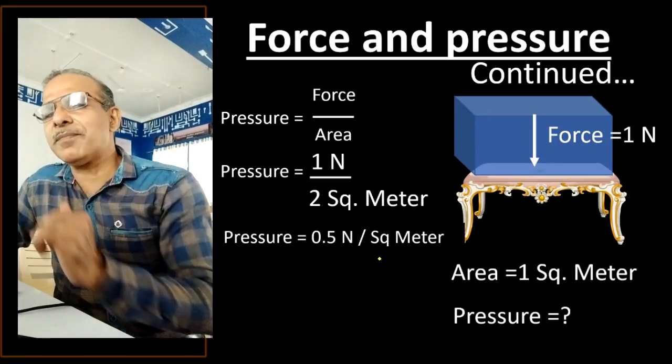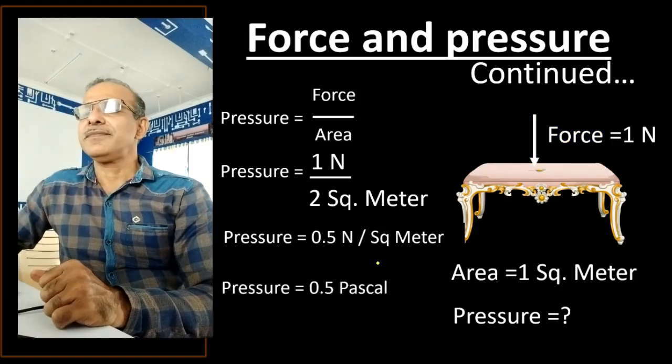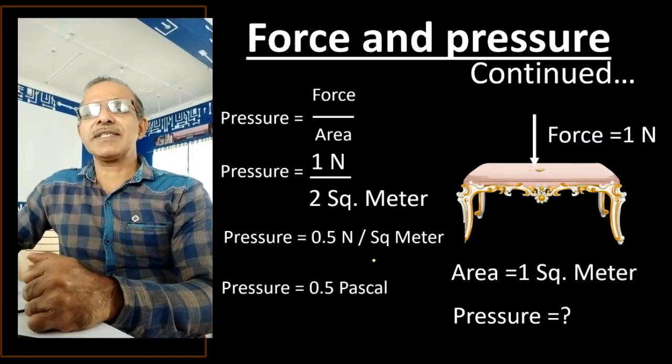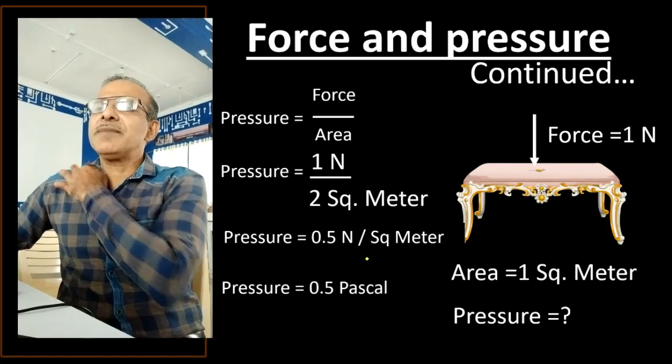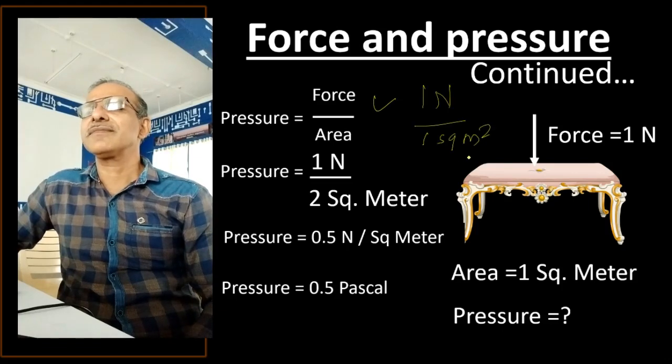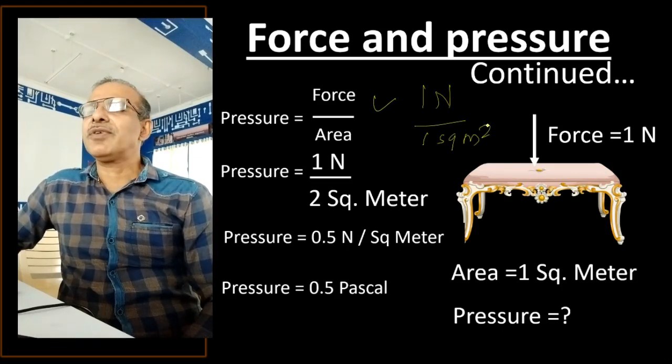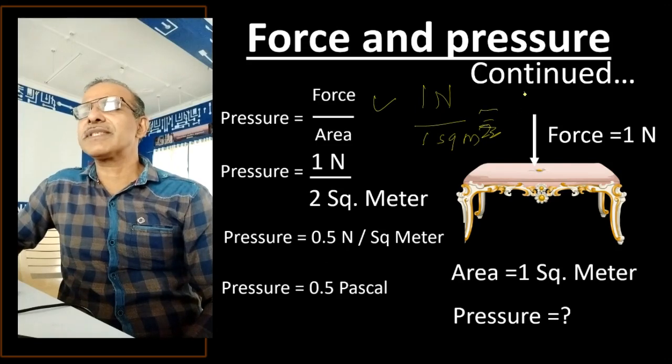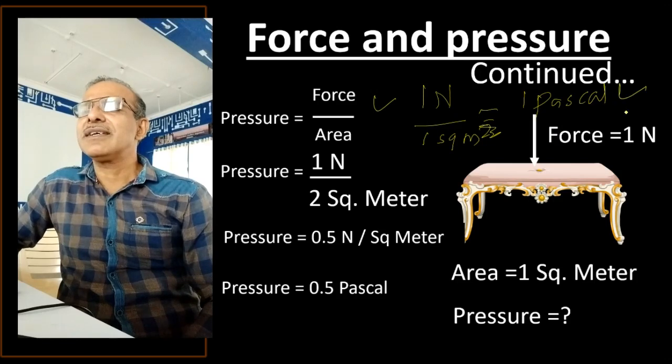Now just recall the previous example. In the previous example, we had taken 1 Newton and 1 square meter, and the value was 1 Pascal. But now what we have done? We have increased the area.